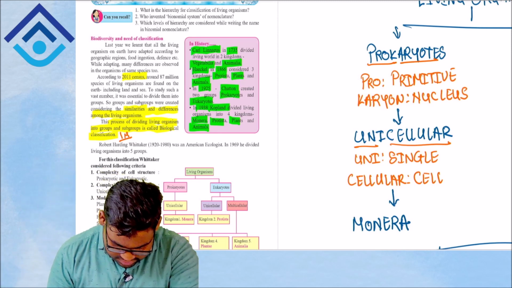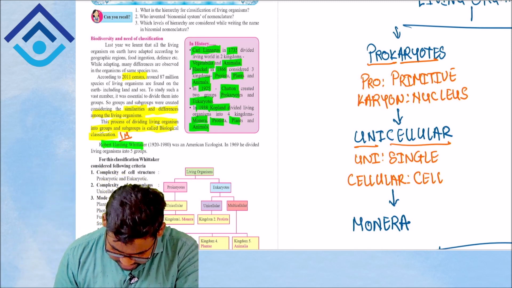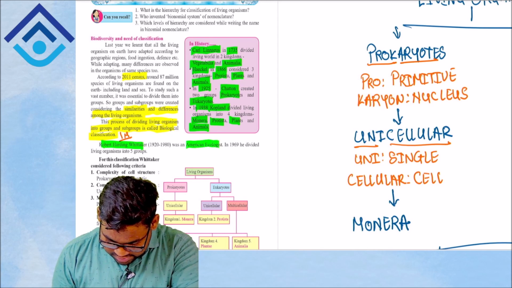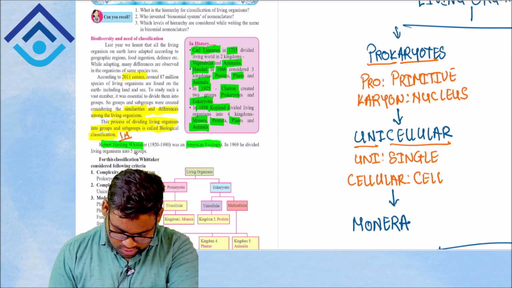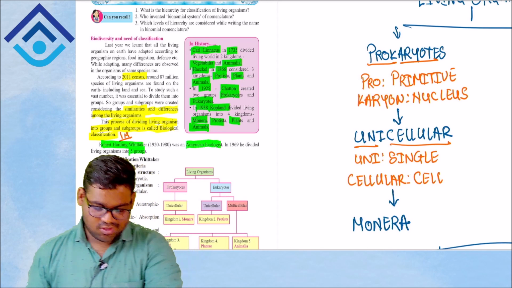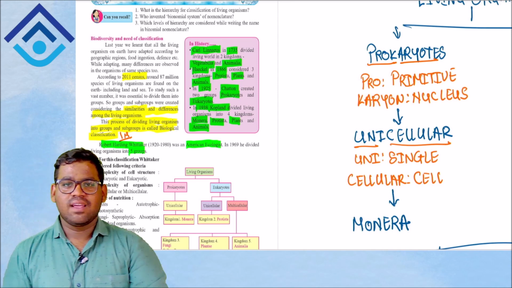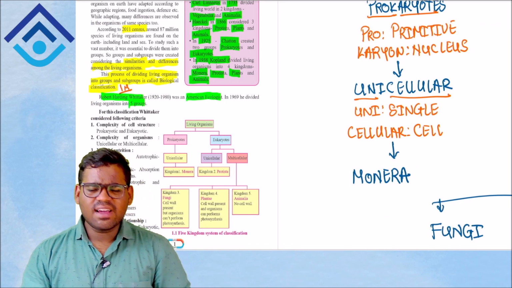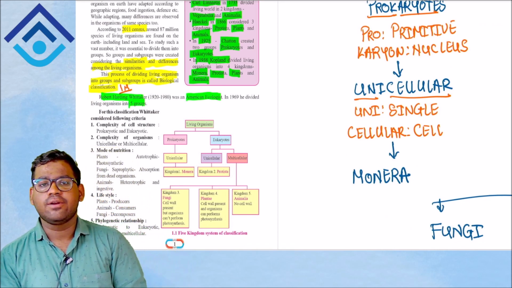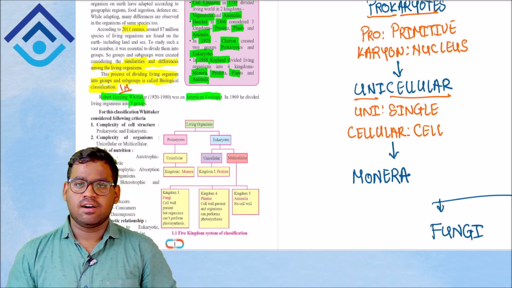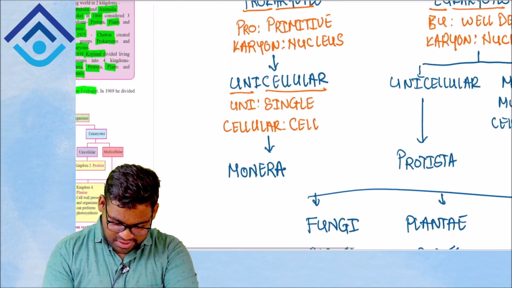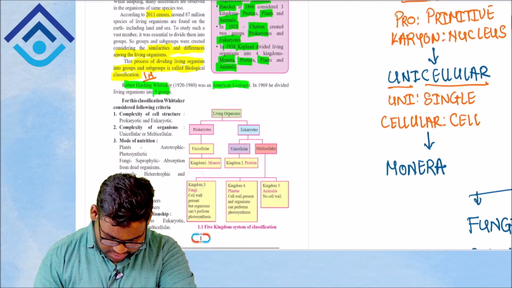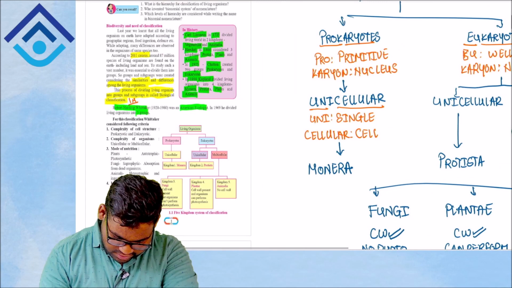As you can see, Robert Harding Whittaker was an American ecologist and he divided organisms into the five kingdom classification. Now let's study the criteria that Robert Whittaker took to classify these organisms. Let's come down to the criteria he considered for classification.